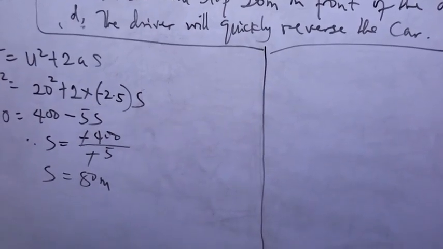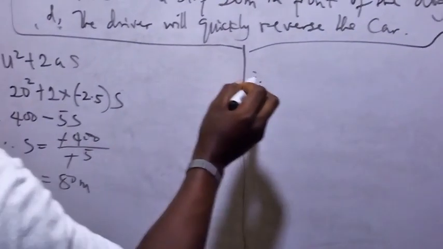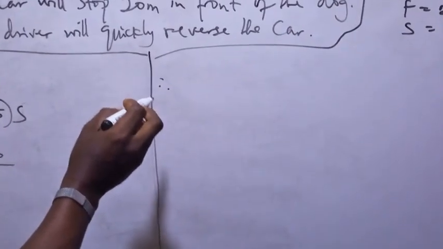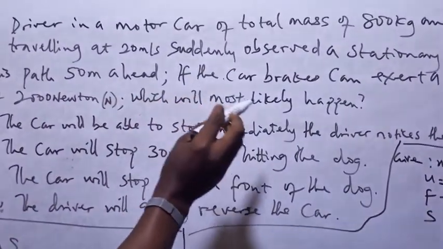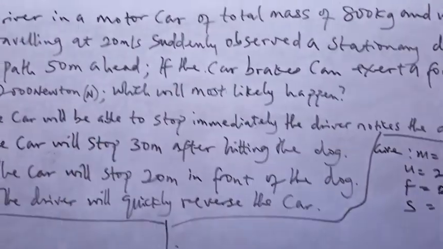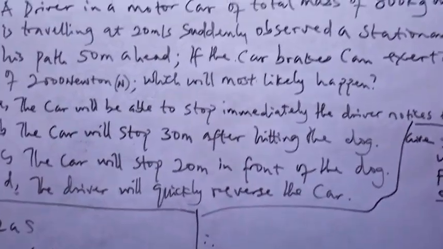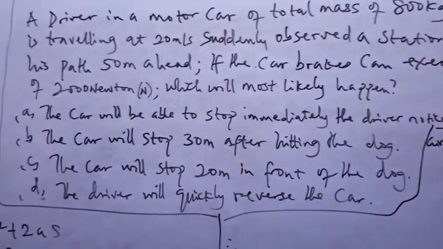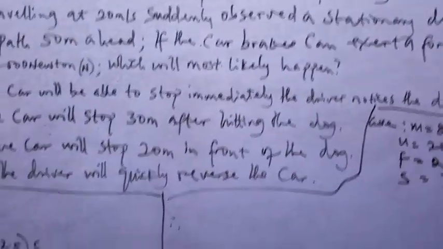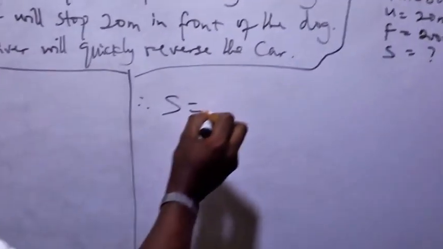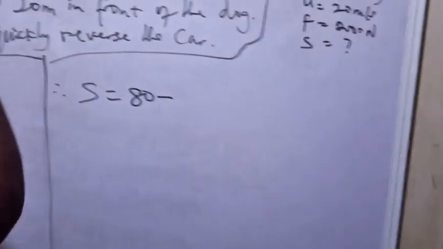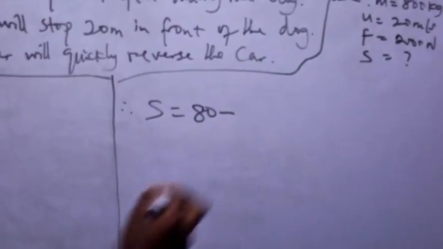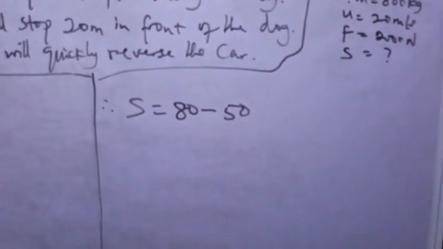But that is not the final answer. Therefore, remember, the dog was observed about 50 meter ahead. That was when the driver started applying the brake. Therefore, we have that x is equal to 80 meter minus the distance from where he saw the dog, being 50 meter.